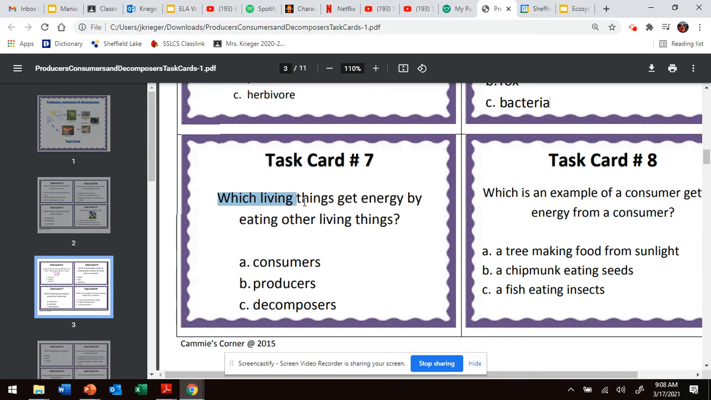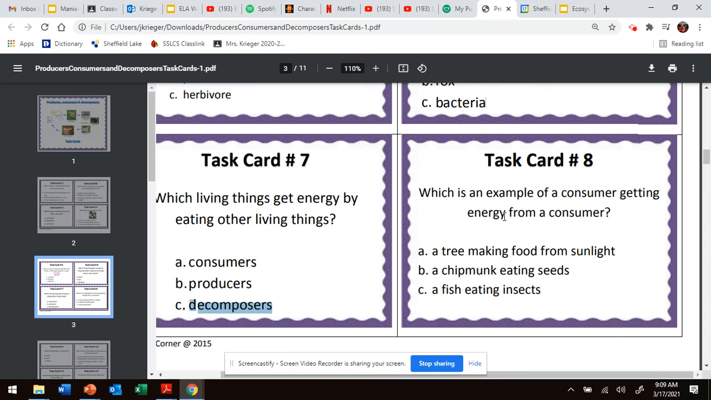Number seven, which living things get energy by eating other living things? By eating other living things. Consumers, producers, or decomposers get energy by eating other living things. It is a consumer. Last one, which is an example of a consumer getting energy from a consumer.